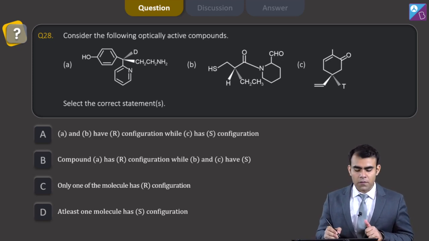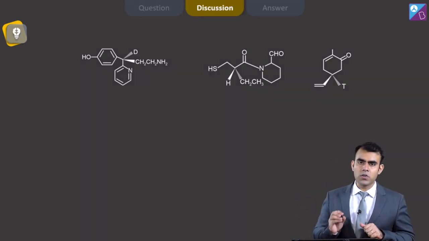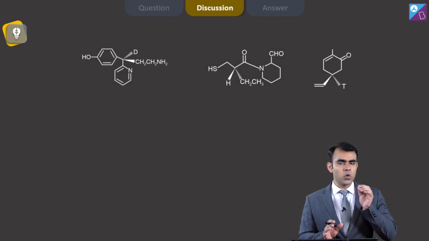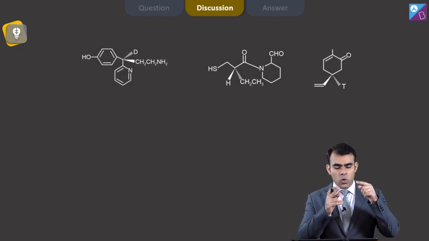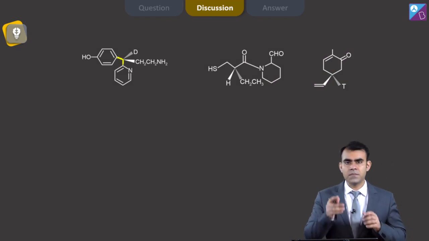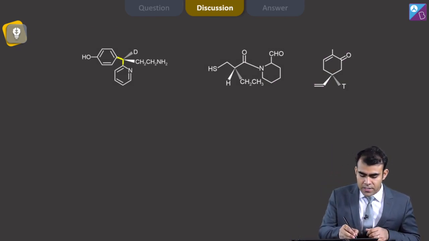Now let us solve this question. So here let us talk about the first compound. I have told you earlier also, what you have to do is take the 2 bonds which are present in solid line in the vertical axis, for example this in vertical and this one in vertical.